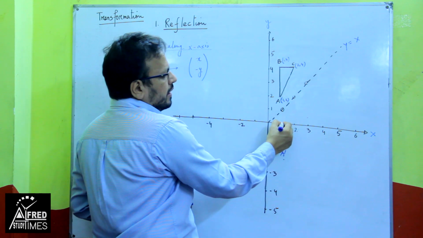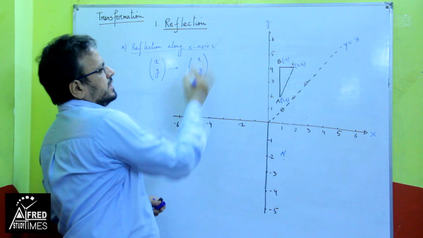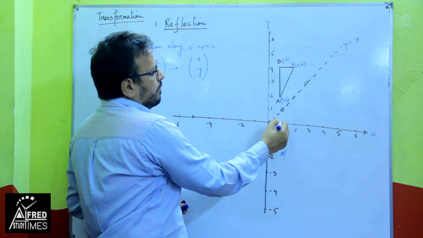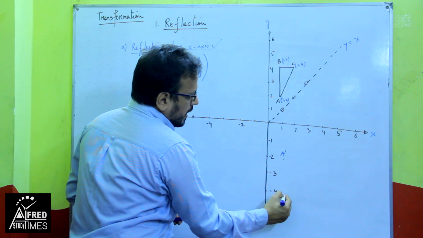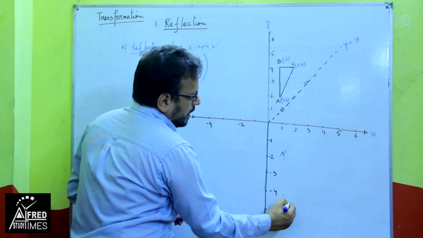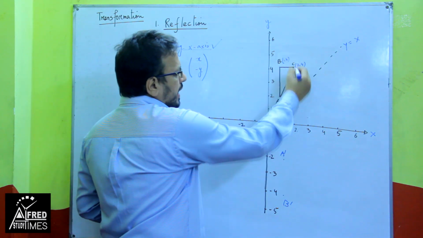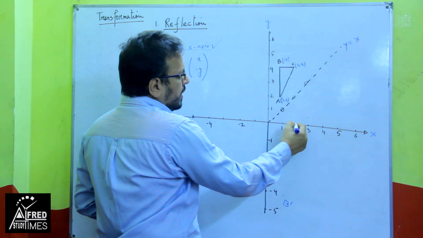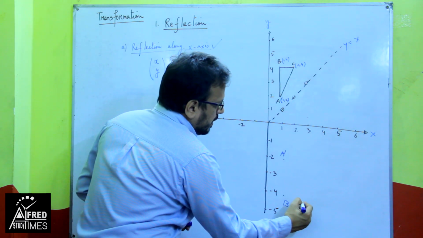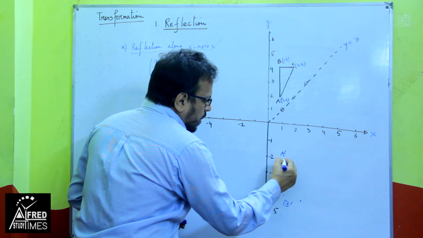Similarly, count from here as we are reflecting along the x-axis. This is the mirror line. From here you count 4 units up, you go 4 units down from the mirror line. So, this is B prime. The image we will indicate with prime. And for the C coordinate, again from here it's 4 units up, we go 4 units down, see here. Now let us join these.